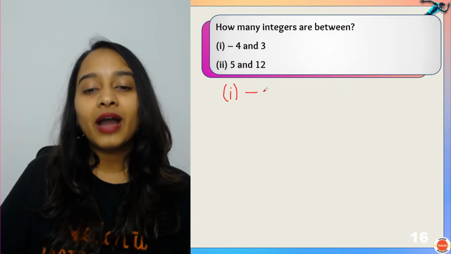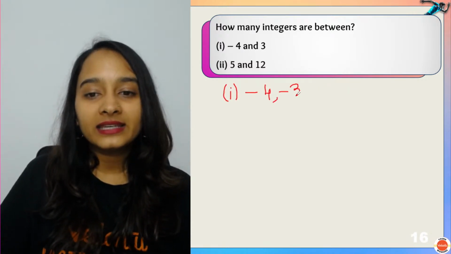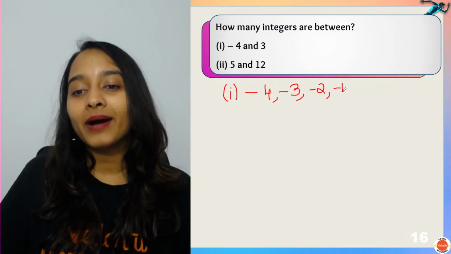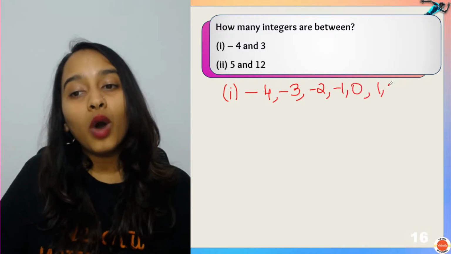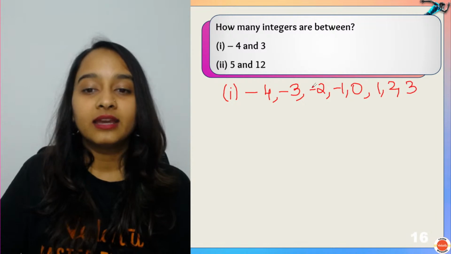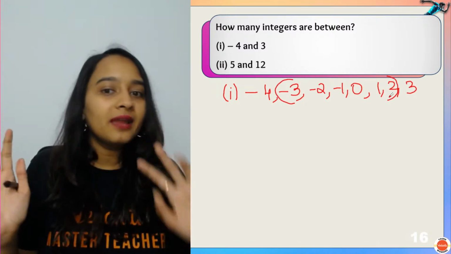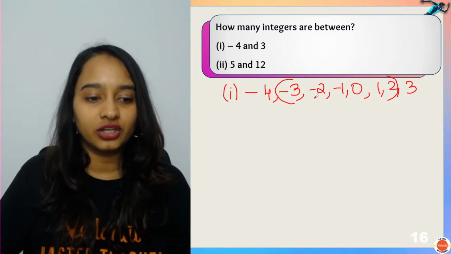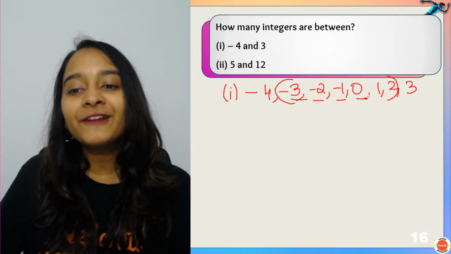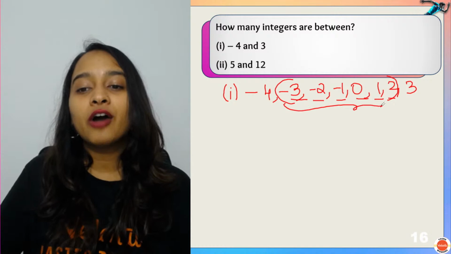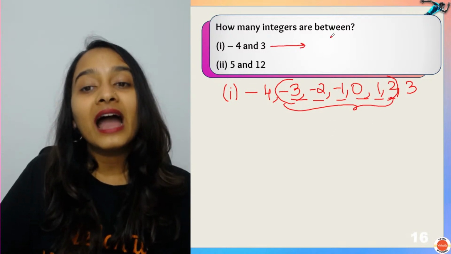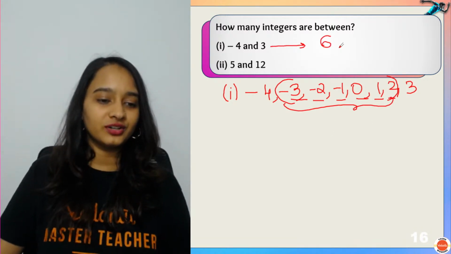So here you have minus 3, minus 2, minus 1, 0, 1, 2 and 3. So between minus 4 and plus 3, matlab, you should not take minus 4 and plus 3 into consideration. You will have 1, 2, 3, 4, 5, 6. So how many integers are there? We have 6 integers.